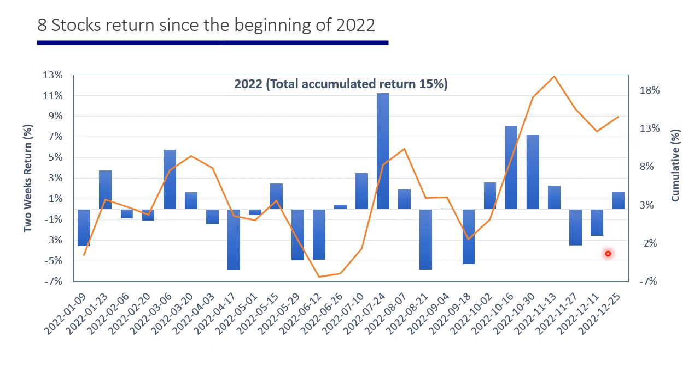And as you see here, the maximum during this year for the 8 stocks strategy was close to 11%, and the minimum for the 8 stocks was close to -5%.